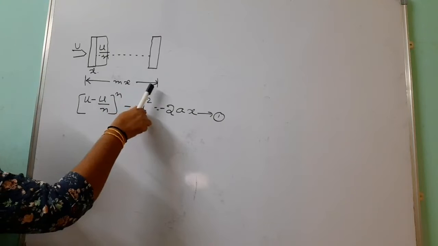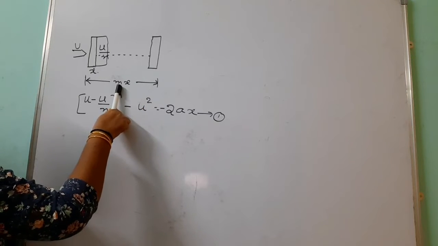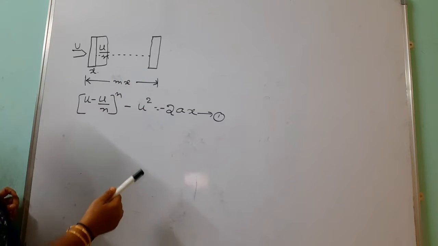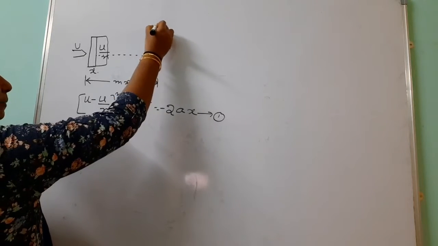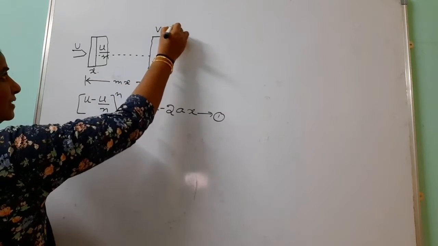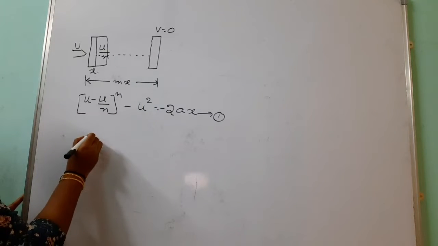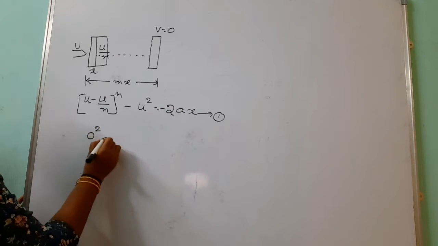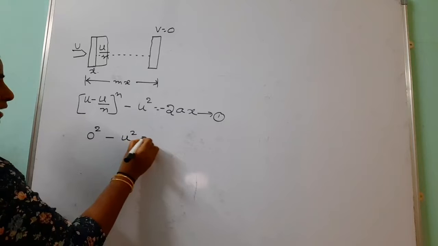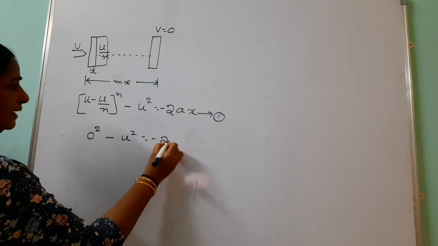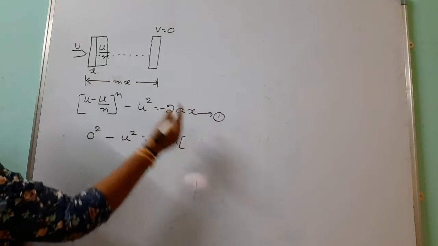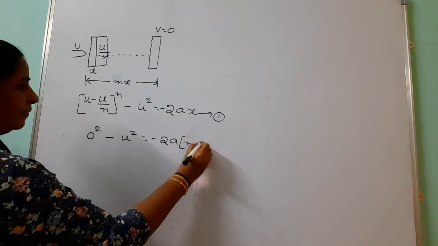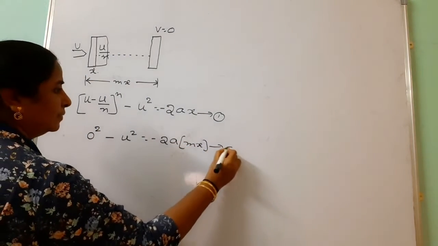But now how many planks do we require to stop this? m planks are required. So we go through this equation once again. After passing m number of planks, its velocity becomes 0. Here we take 0 square minus u square equals minus 2a into, instead of x, the total distance mx. This is equation number 2.